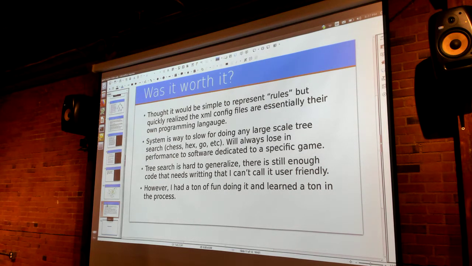For instance, I'm pruning winning states instead of all that stuff. Anyways, I had a ton of fun doing it in the process. So it's all Python.